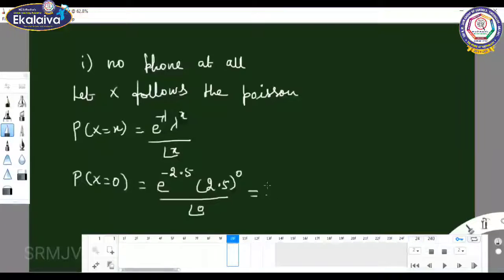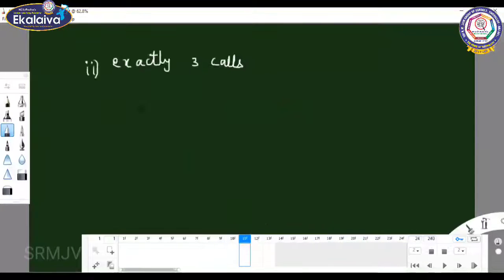The value is e power minus 2.5. The value is given in the question itself: 0.08208.